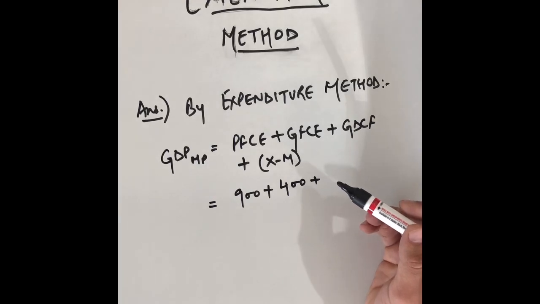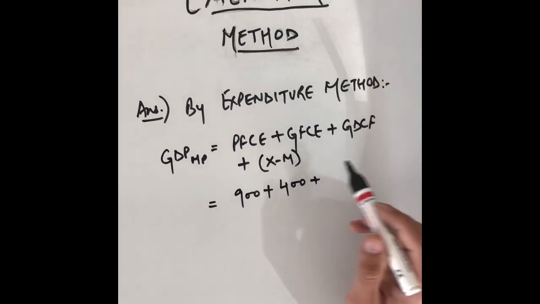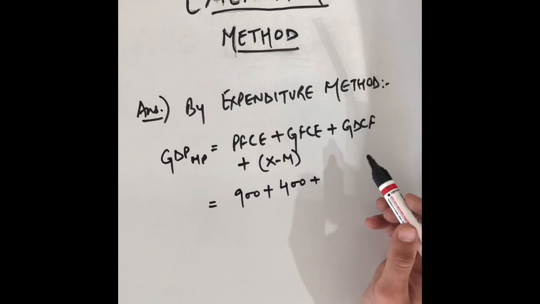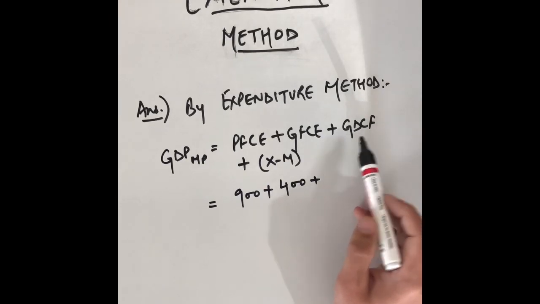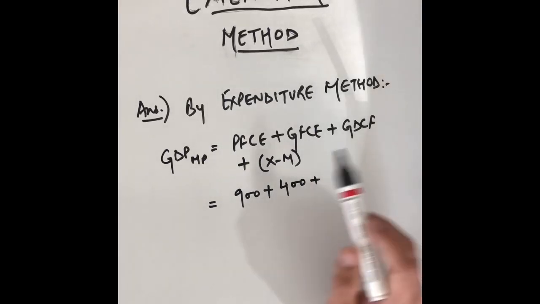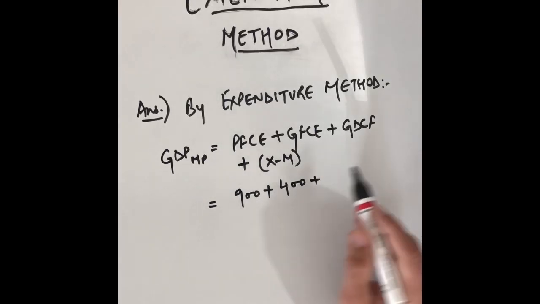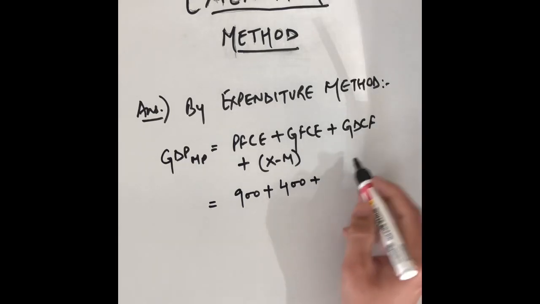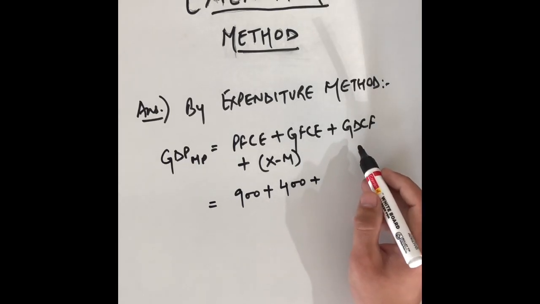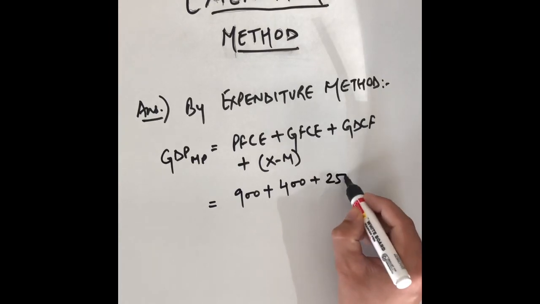The value of inventory investment is given, the value of net domestic fixed capital formation is given. So whenever the overall value or the head value is given, we will not consider the subcategories. Don't get confused. When the entire value is given, don't go for the subcategory. So you'll be writing the value of gross domestic capital formation, it is 250.